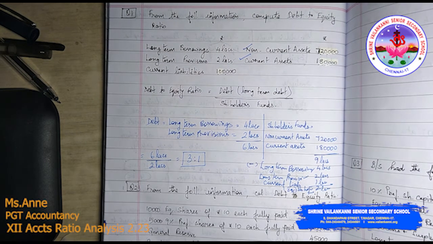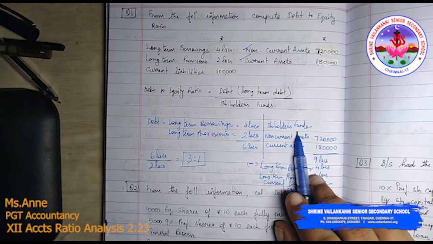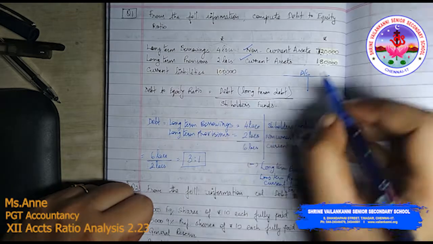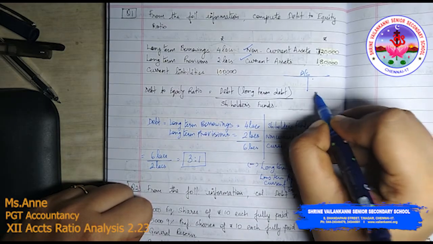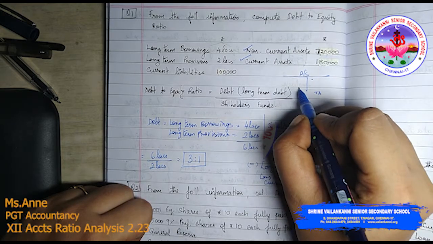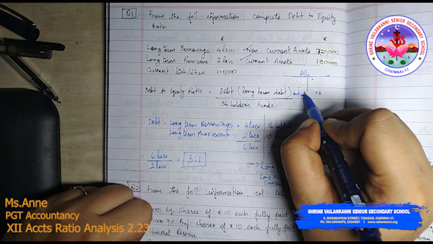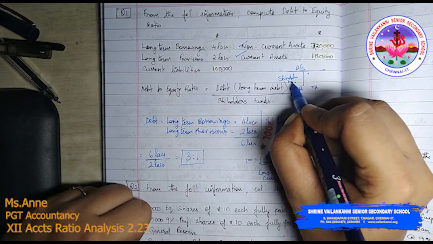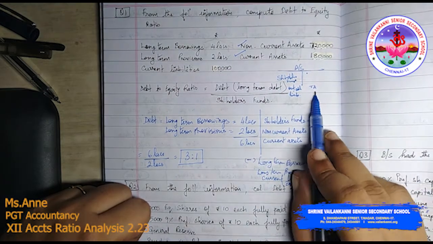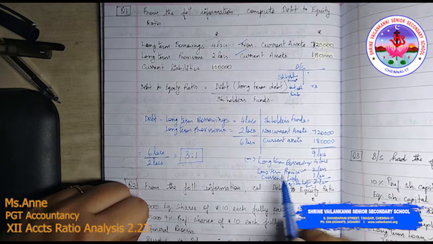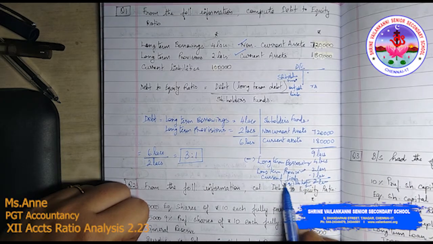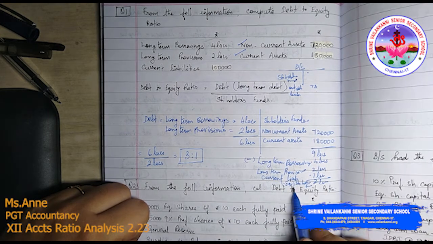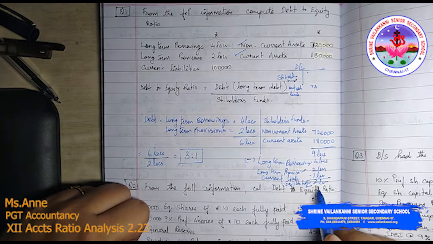See what we have done here. We need to find the shareholders fund. Generally in the balance sheet, you have the total assets here, and if you deduct all outside liabilities, you will get shareholders funds. That's what we have done. We have the total assets minus the long term borrowings and long term provisions, as well as current liabilities. So all the outside liabilities are deducted, and what you have got is shareholders fund of 2 lakhs.